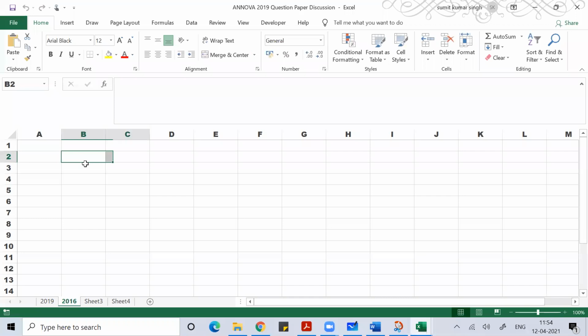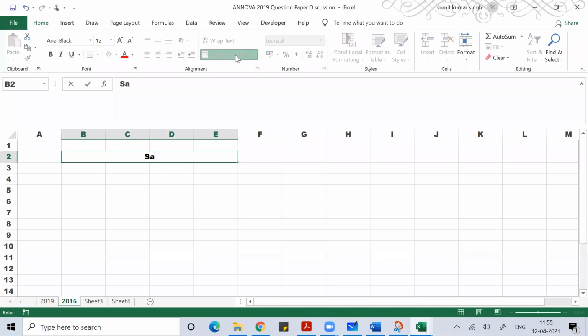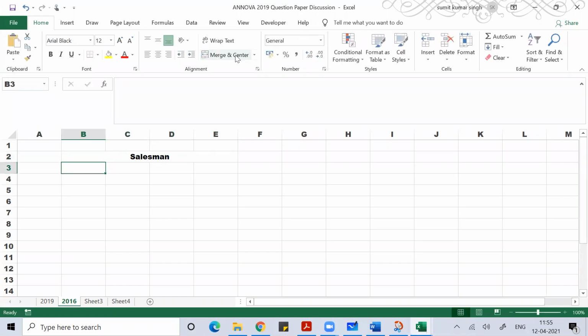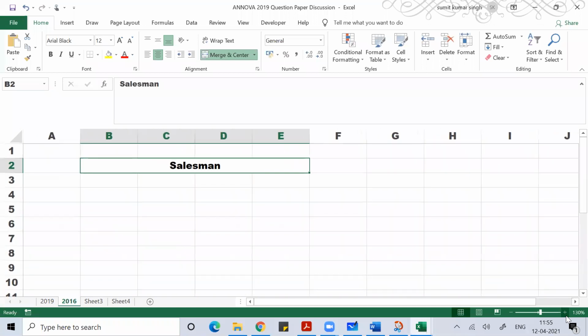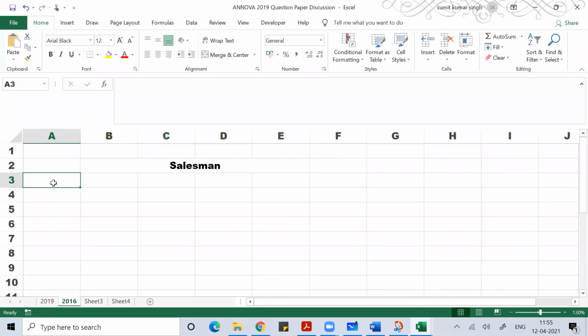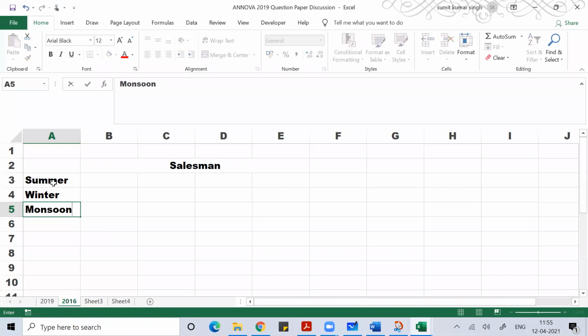Here I have 4 salesmen, and I have 3 seasons: summer, then winter, and then monsoon. Data is given, so I'm simply writing the data.